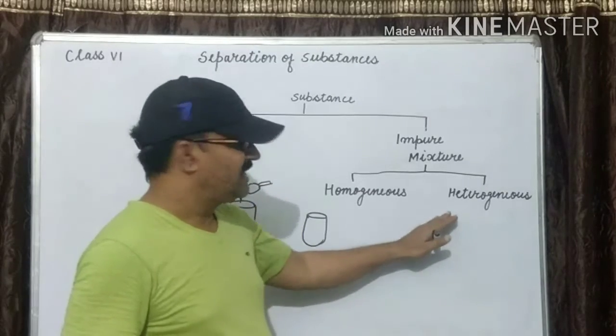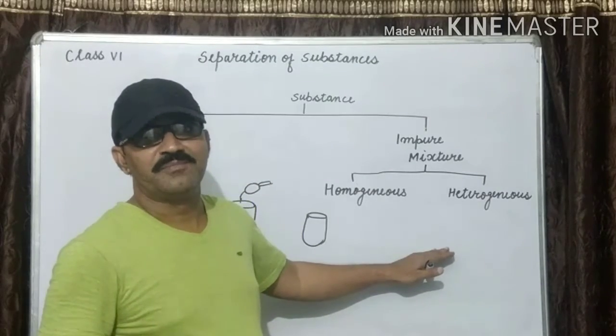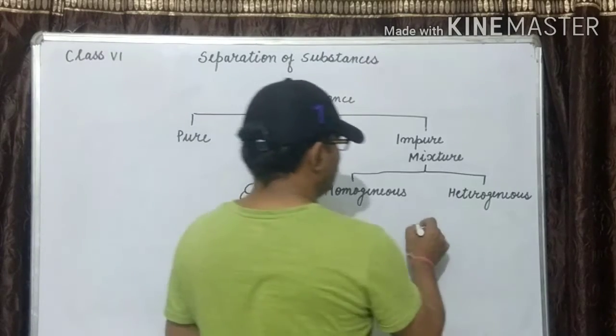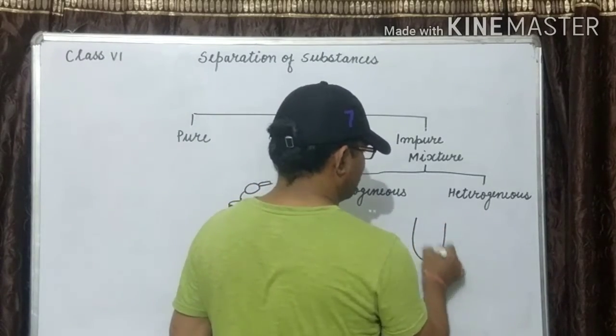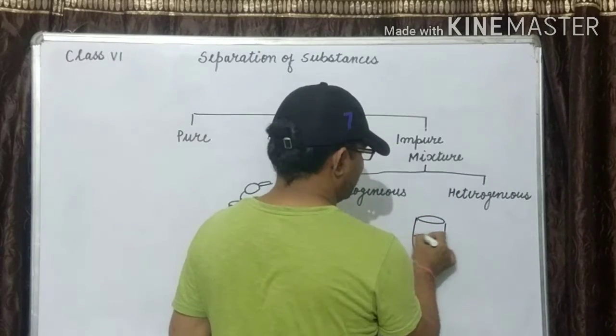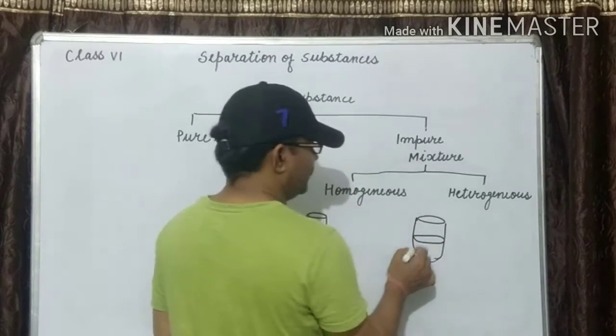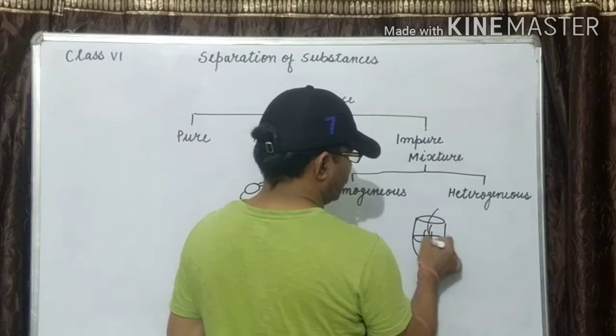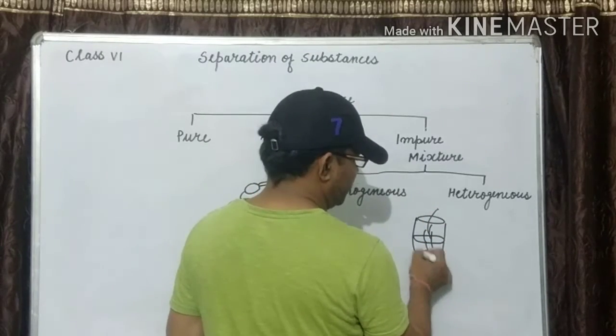We can see different layers of the substances. For example, you take a glass tumbler, take half of water and add some soil, stir it.